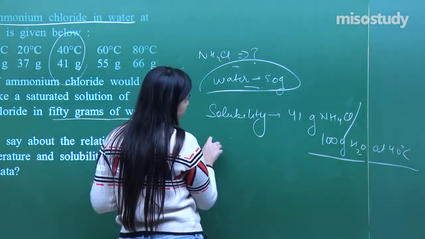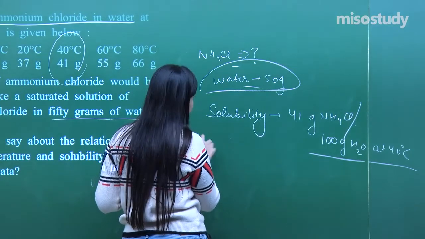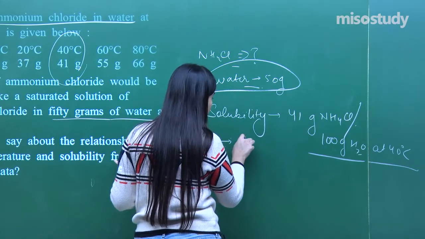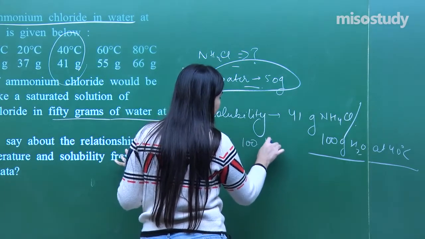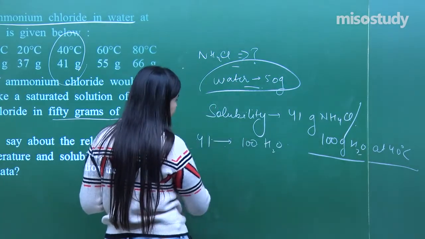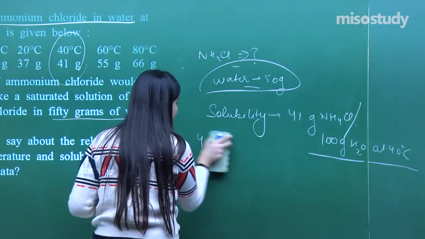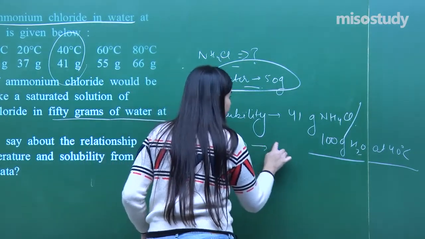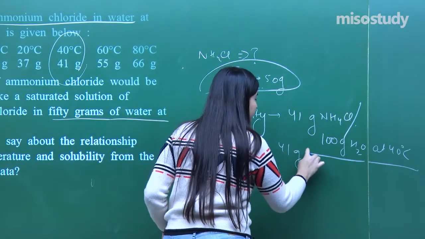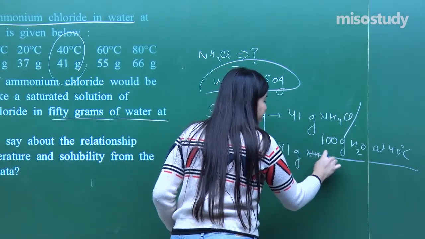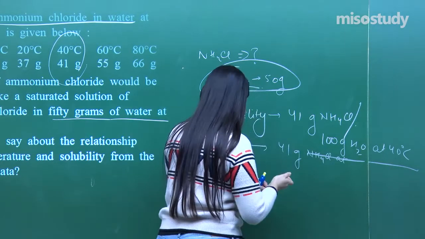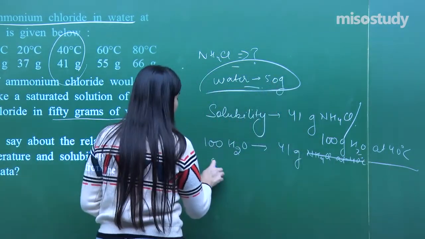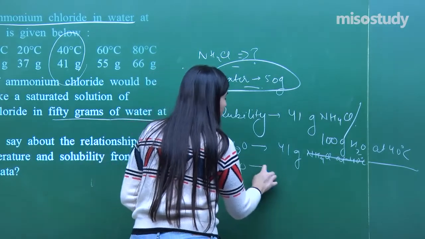Let me just make it the other way around. 100 grams of water will dissolve 41 grams of NH4Cl at 40 degrees Celsius. So 50 grams will require how much?